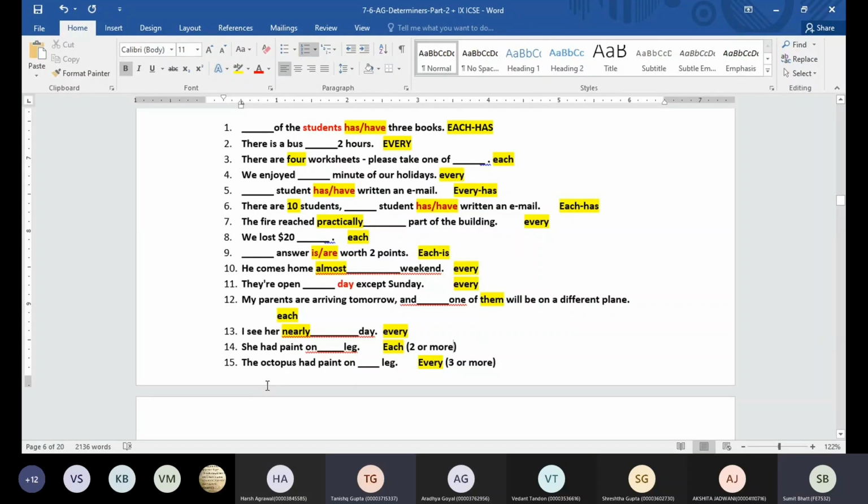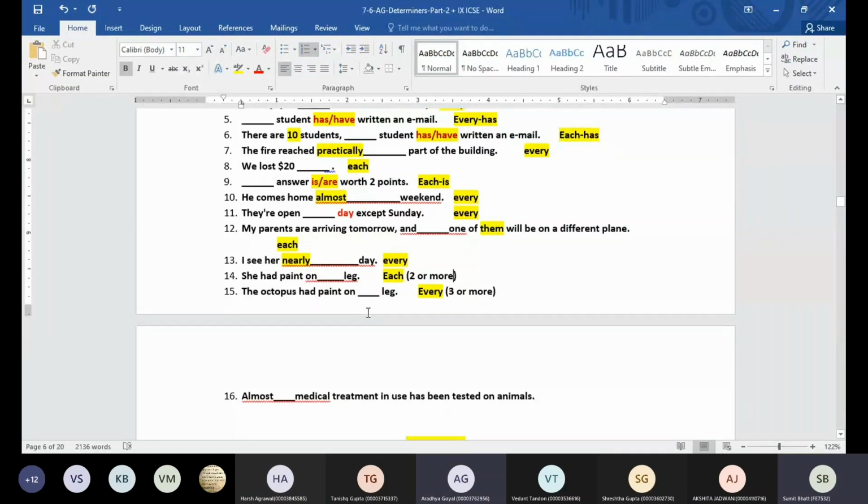In the case of the octopus, this can be taken as an exception. Okay, that's why we are using these words. The sentence with each can also be correct, because we know that every octopus has 8 legs. If you take it as a definite number, it can work, but the better word is going to be every.